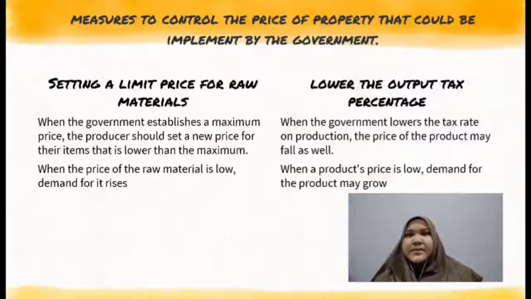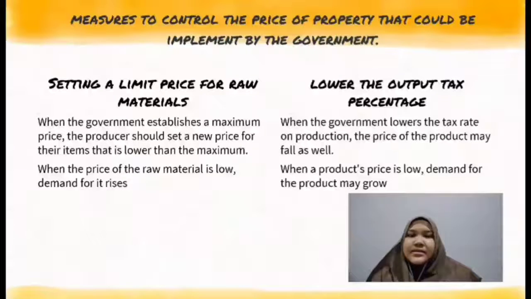First, setting a limit price for raw material. Some manufacturers have leveraged a greater price to make a larger profit than normal, and this is one of the reasons why the product's price may rise over normal. It also creates a dilemma for customers who wish to purchase the good. When the government establishes a maximum price, the producer should set a new price for their item that is lower than the maximum. When the price of the raw material is low, demand for the raw material rises, or we could say it increases.